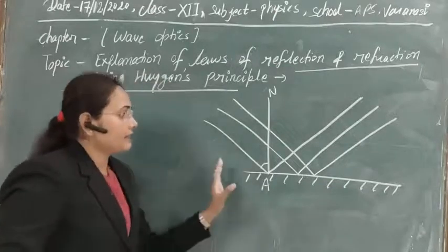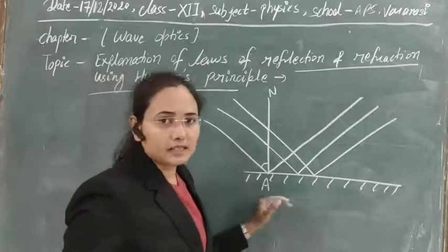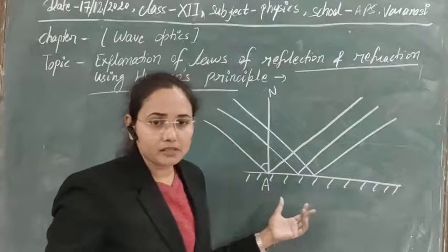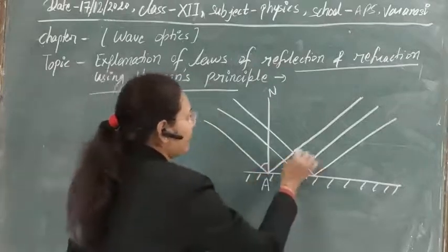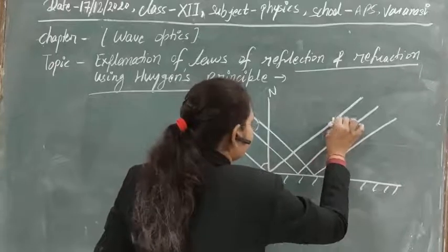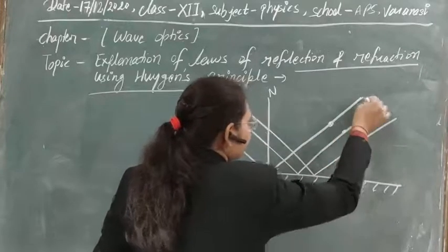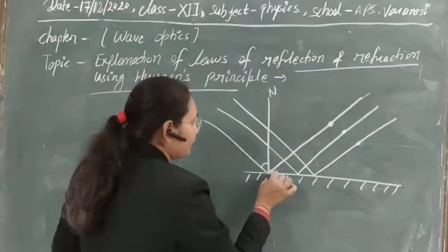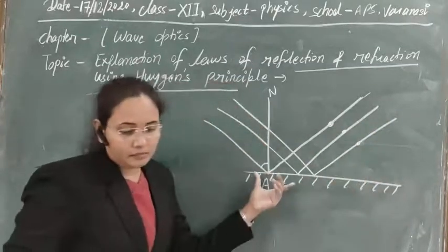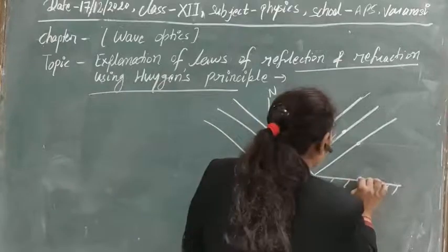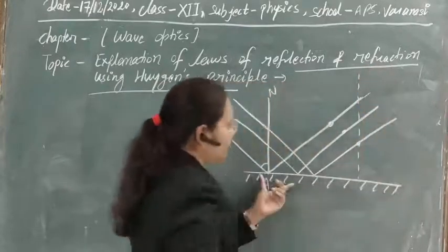The second fact, let's prove the law of reflection with the help of this wave diagram. For that, suppose this is a point, and these are points in the same phase, and here we are getting some AF, and let's draw a normal for this.